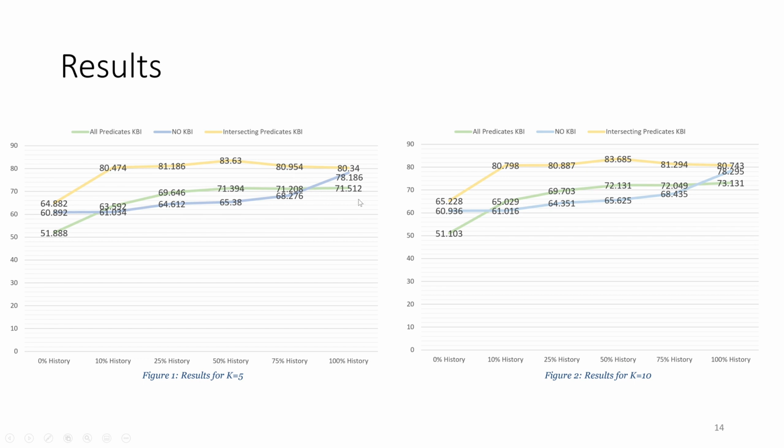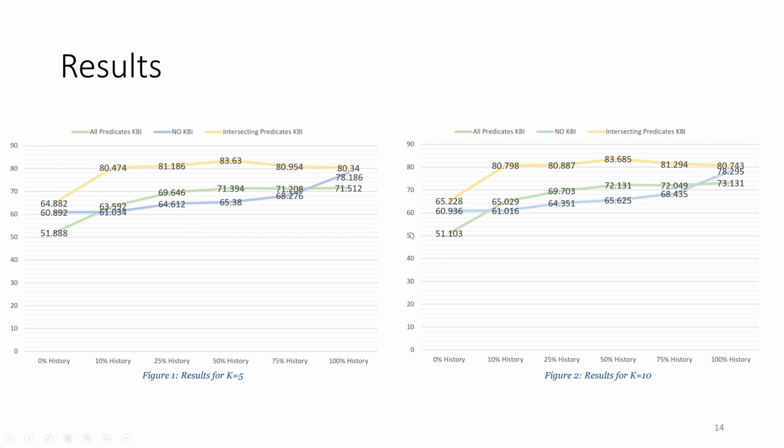And this can be explained because at 0% history, we have some pairs that will contain hundreds of words, and then this means that it will be a less balanced dialogue. On the other hand, when we have 100% history, the dialogue will be overfitted because we have so many words in each pair, and the last pair will contain hundreds and thousands of words. So this is why it will achieve less accuracy than its counterpart in the no KBI approach.